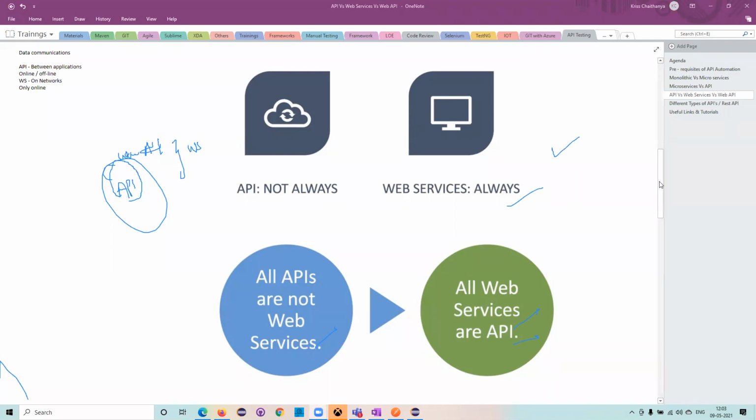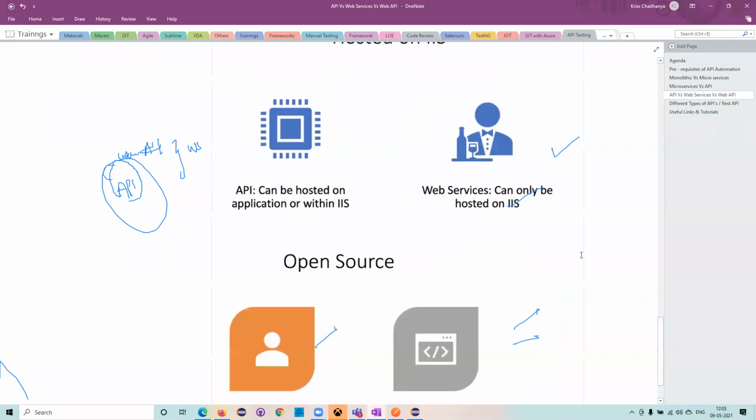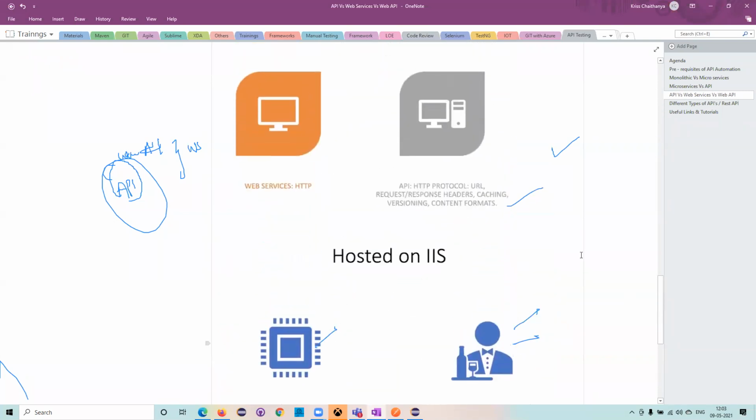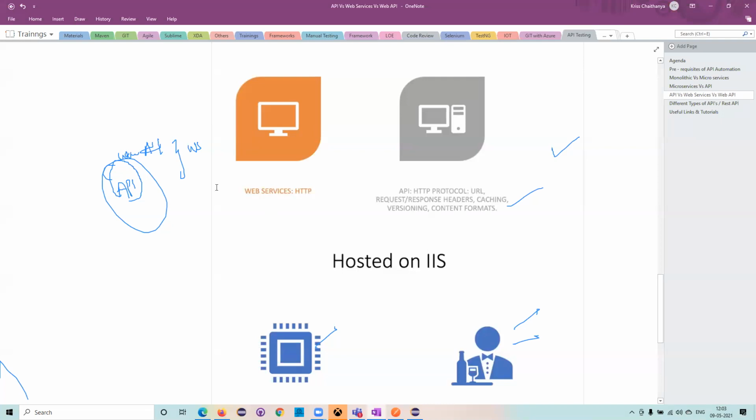So the next one, what are the other differences? On which protocols would these APIs and web services work? If you see here, the web services will use only the HTTP protocol, whereas an API can use HTTP, HTTPS, and even FTP, SMTP.